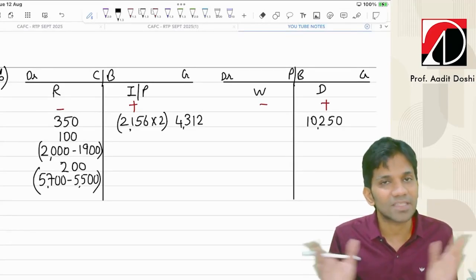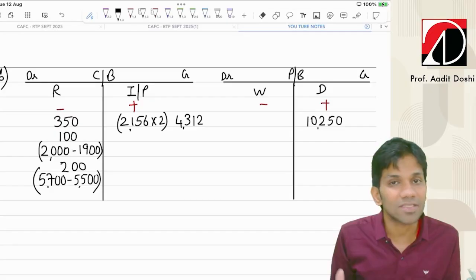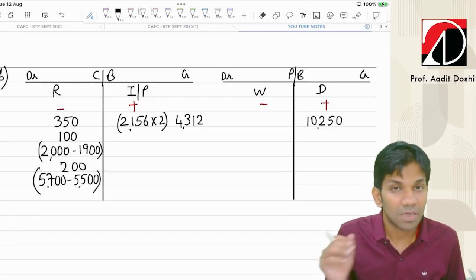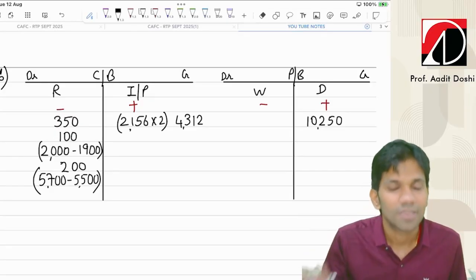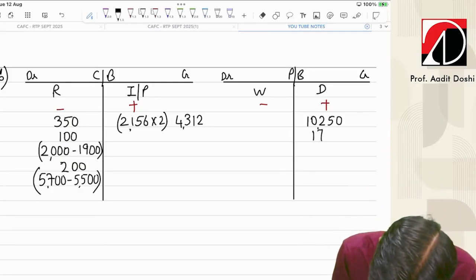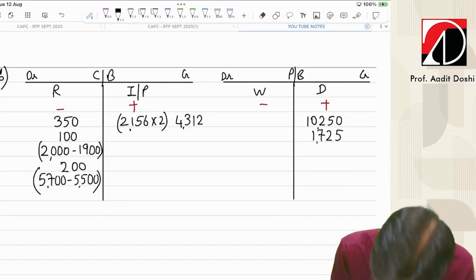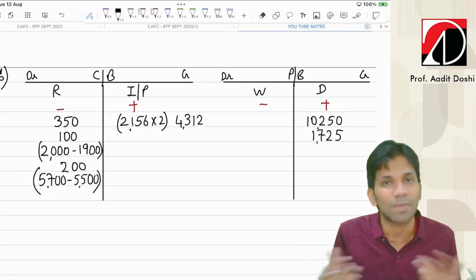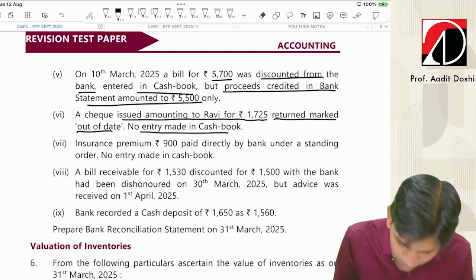So basically, the bank is supposed to pass an entry. Actually, the bank is supposed to withdraw money from my account, but since the check has been marked out of date, the bank will deposit the same amount in my account because the bank will not debit my account only because it is expired, it is marked out of date. I hope it is clear.